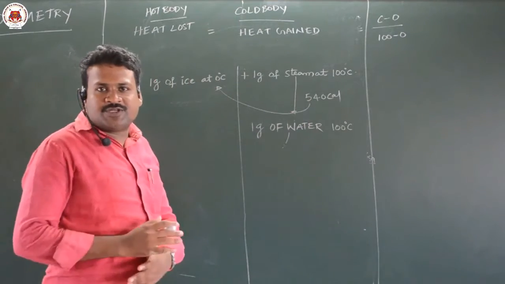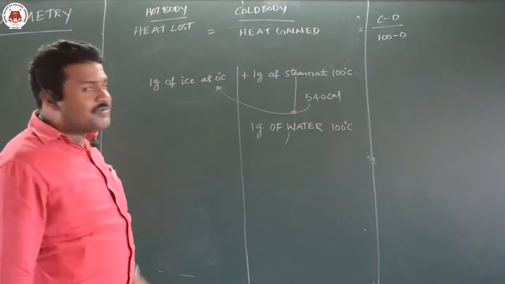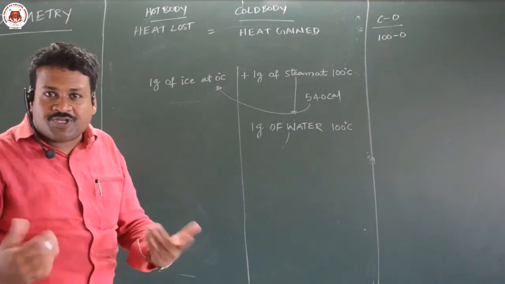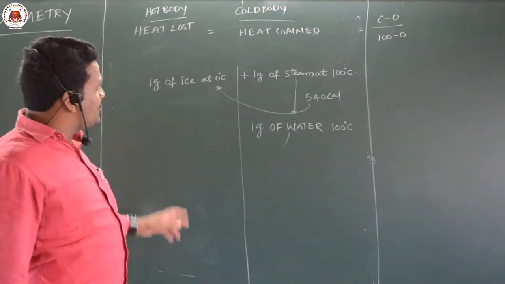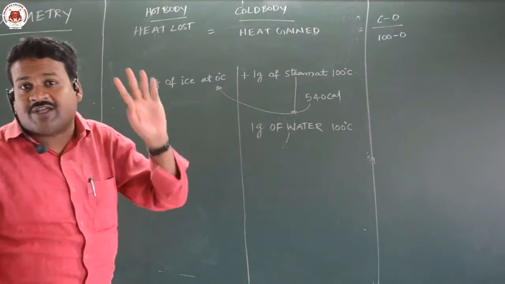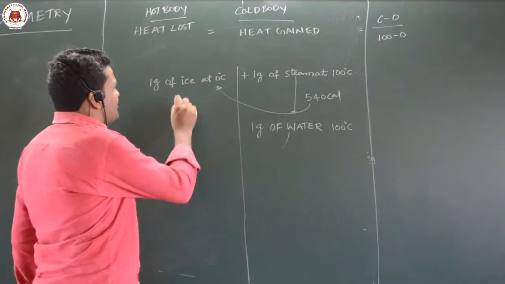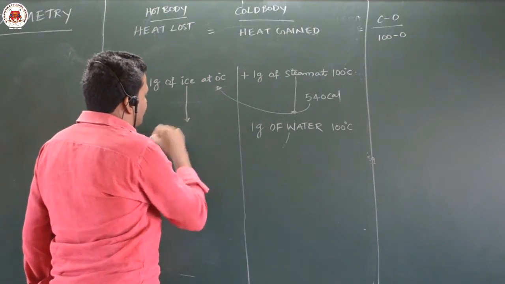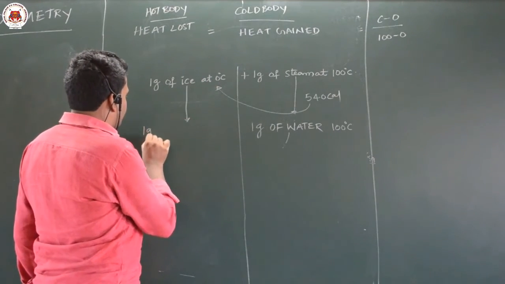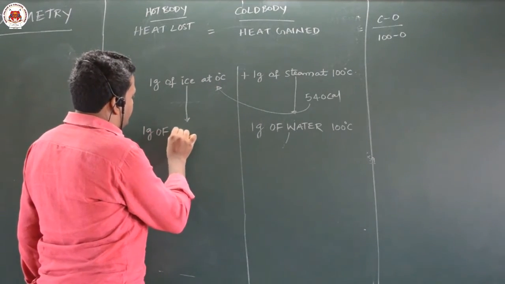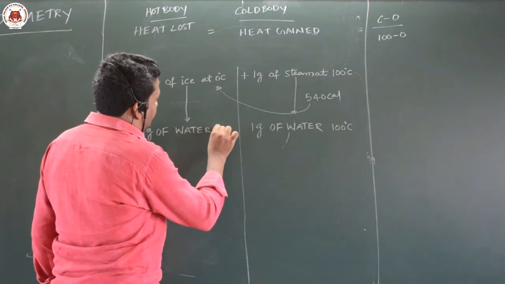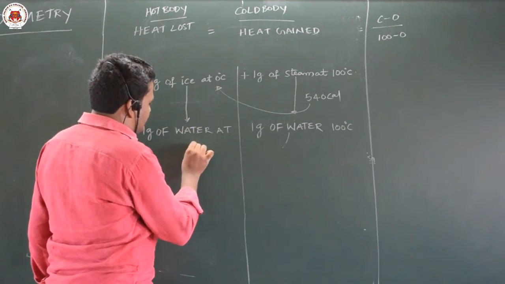If 540 calories is taken up by ice, what is the next step for ice? Ice at 1 degree Celsius is possible? No. Ice at 2 degrees Celsius? Not possible. So ice at 0 degrees Celsius will convert into water at 0 degrees Celsius. So the next possibility is it has converted into 1 gram of water at 0 degrees Celsius.